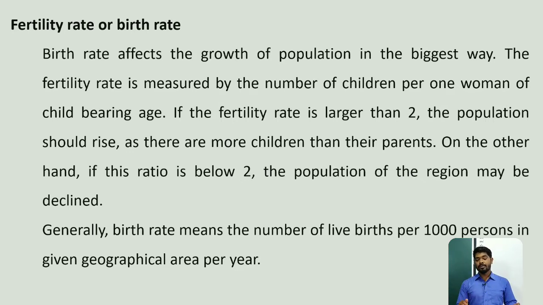Generally, birth rate refers to the number of live births per 1,000 persons in a given geographical area per year. This is the definition of birth rate. Per 1,000 persons, how many live births are taking place? If it is more than that, the population is increasing. If it is less than that, it is controlled, it is decreasing. If it is proportional, then the population rate stays proportional.